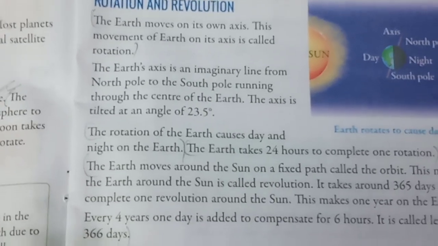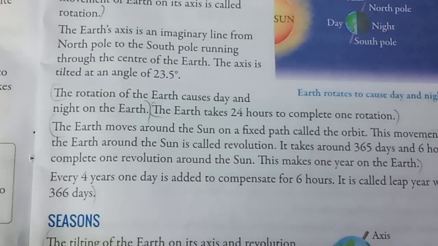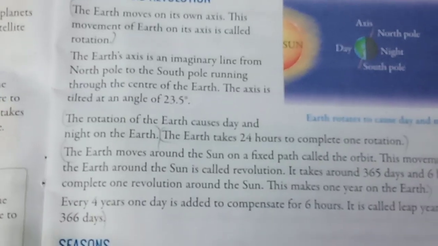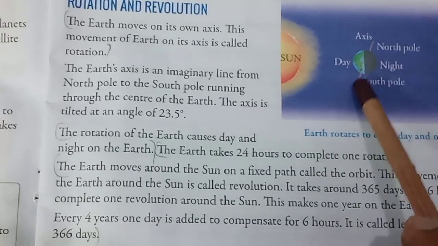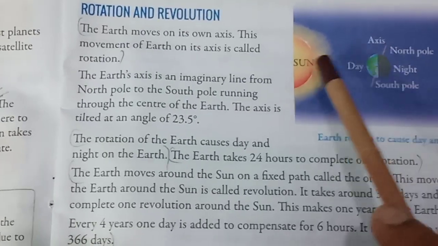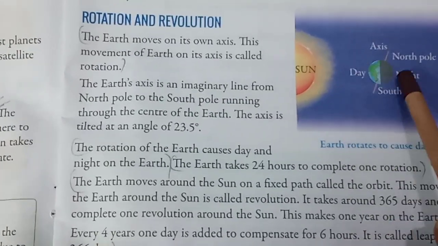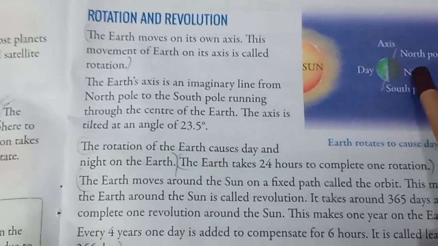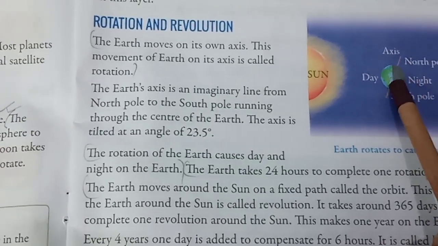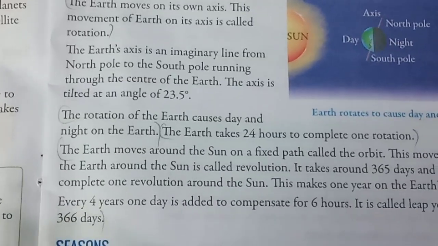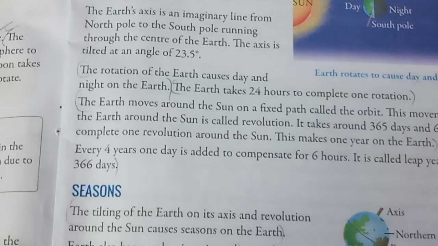The rotation of the earth causes day and night on the earth. The earth takes 24 hours to complete one rotation. Here you can see in this picture, this portion of the earth faces the sun, so here it is day. The opposite portion is not getting sunlight, so here in this portion night is there. It is dark black. Rotation causes day and night. The earth takes 24 hours to complete one rotation.